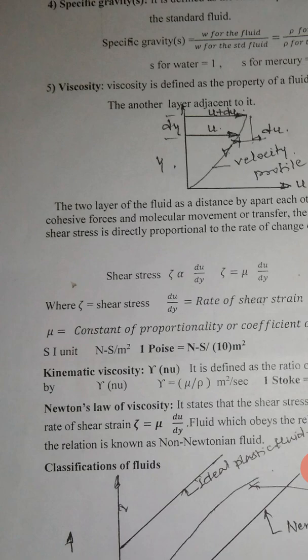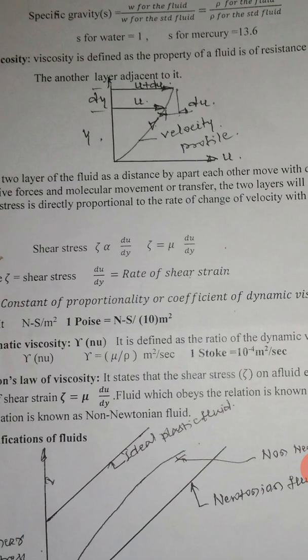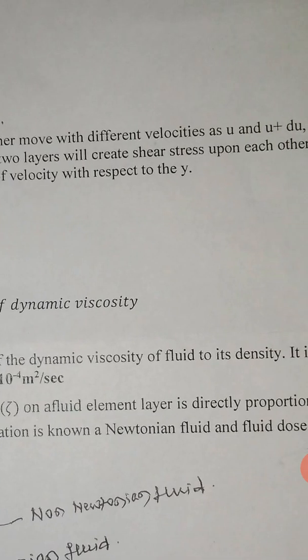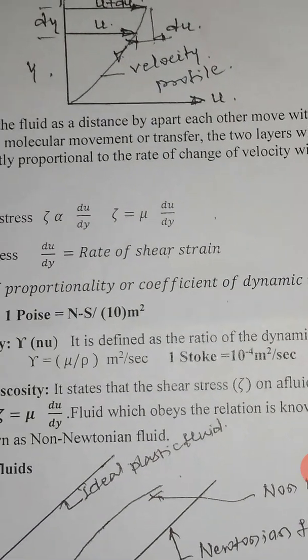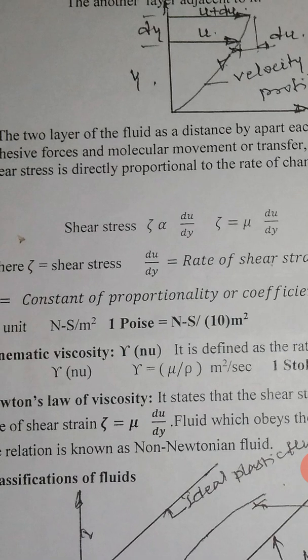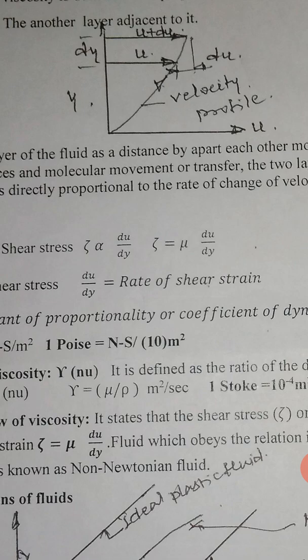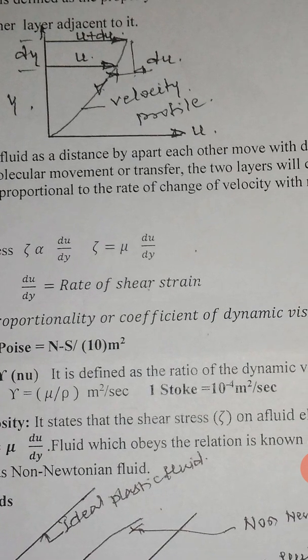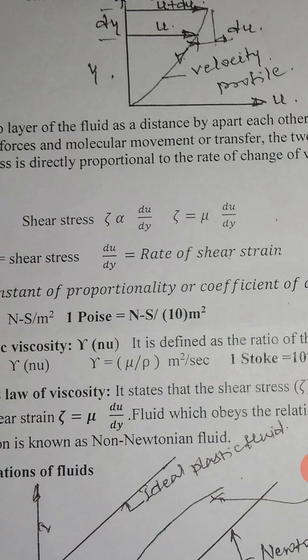Its unit is Newton second per meter square, that is, 1 poise equals Newton second divided by 10 meter square. Kinematic viscosity is defined as the ratio of the dynamic viscosity of the fluid to its density, denoted by nu, that is nu equals mu divided by rho, in meters square per second. One stokes equals 10 raised to minus 4 meters square per second.